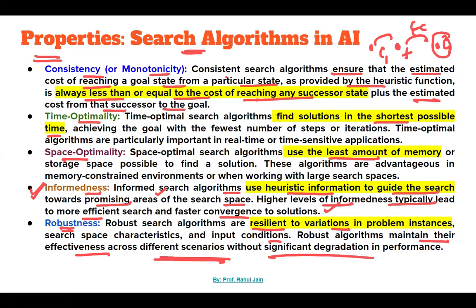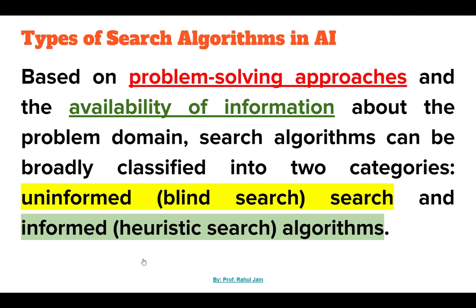So let's say if some inputs got changed, or some conditions got changed, in that case there should not be degradation in the performance of that algorithm. That is robustness of an algorithm. It means some input conditions or space characteristics can change, but it should not degrade or change the performance. That is the robustness, right?